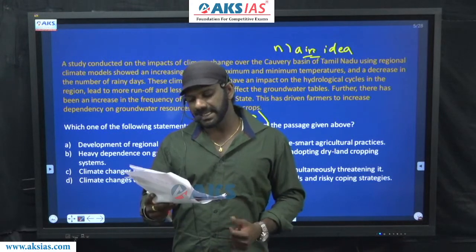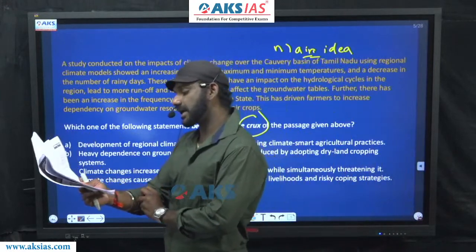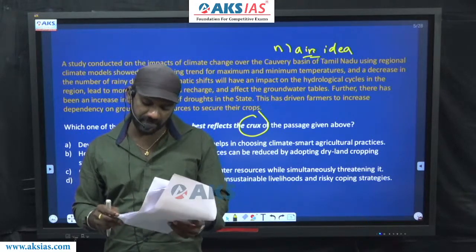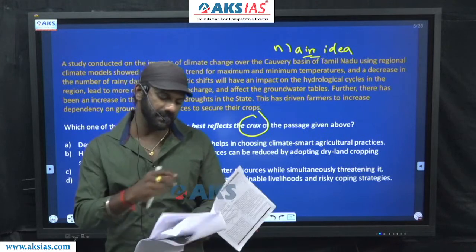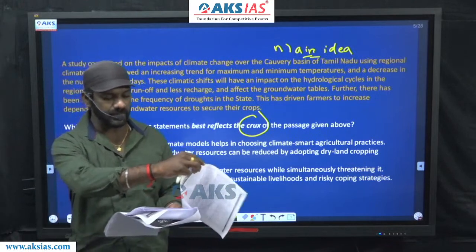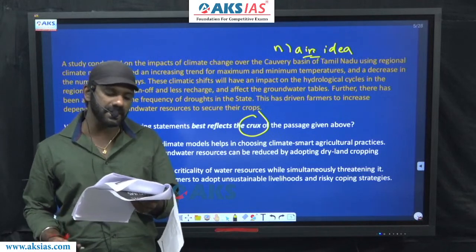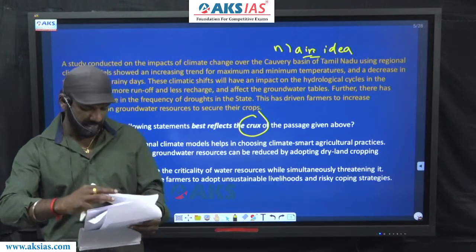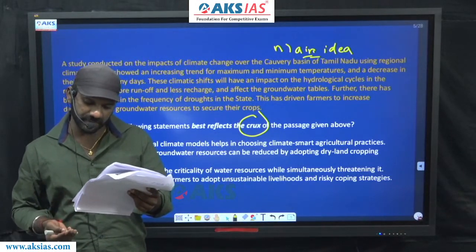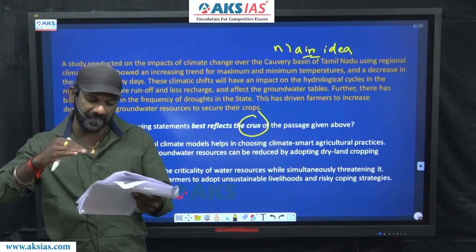I'll read the options. A says, development of regional climate models helps in choosing climate-smart agricultural practices. B says, heavy dependence on groundwater resources can be reduced by adopting dry land cropping systems. C says, climate changes increase the criticality of water resources while simultaneously threatening it. D says, climate changes cause the farmers to adopt unsustainable livelihoods and risk coping strategies. Now here, the paragraph talks about climate change and its impacts as well. It means what are the impacts or effects of climate change? That's what the whole passage is about.